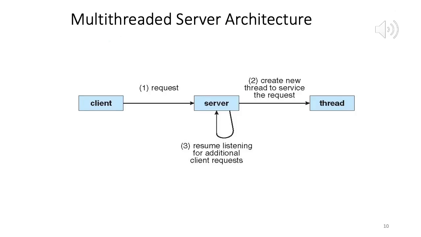Now I am on slide number 10, and this just shows a picture of the multi-threaded server architecture. On one side you have the client requesting the server for the web page, and every time we have a request from one particular client, what does the web server do? It creates a new thread to service the client request. That thread will contain all the instructions needed for that particular client request.